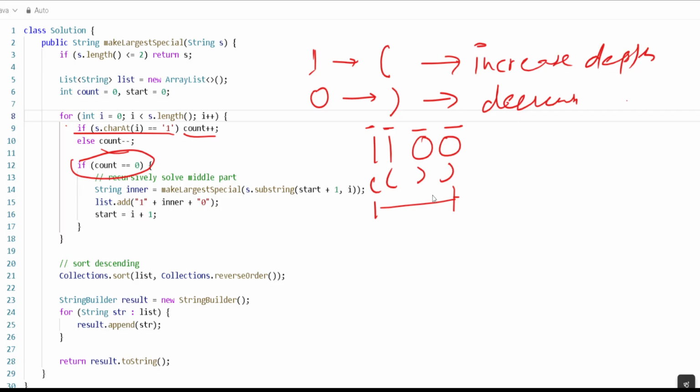At that time we say, okay, we have detected a balanced substring. This means we found a complete special substring. Even if there are some more values here, this part is the complete special substring, from here to here.